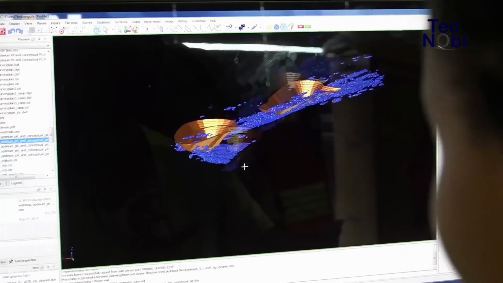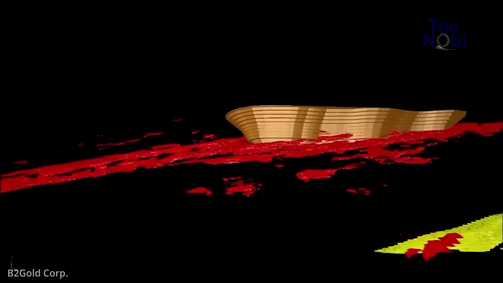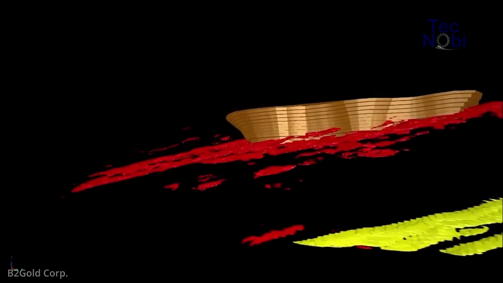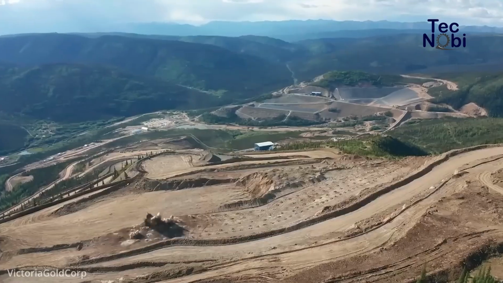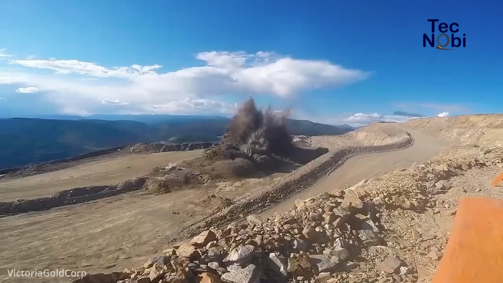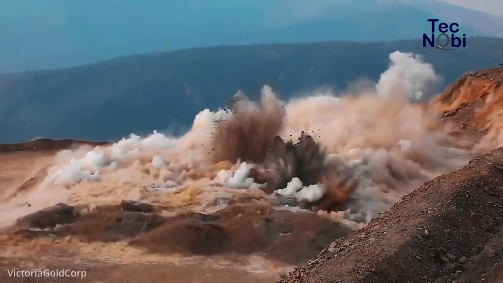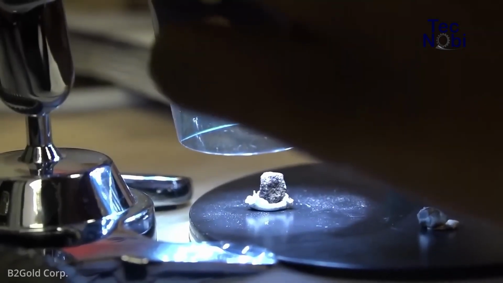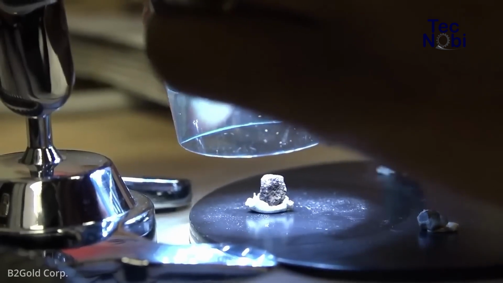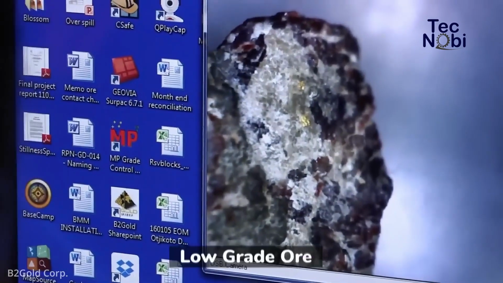After that, the estimated location containing gold will be sampled. Of these samples, a 3D model will be made, so you can see the soil content, which contains a lot of gold. The next process is digging and later blasting. Heavy equipment will take rocks from the explosion, called ore,